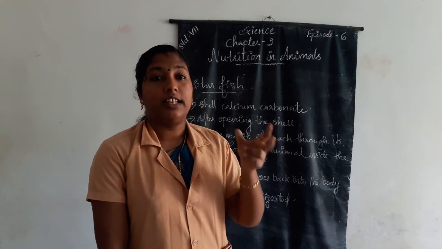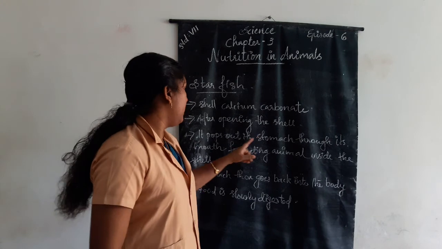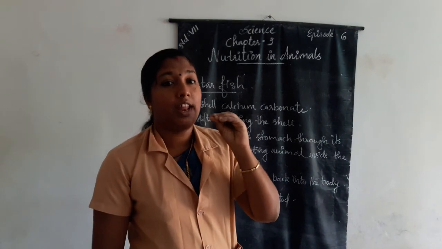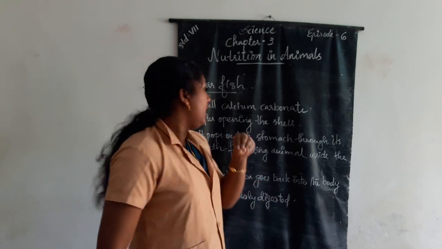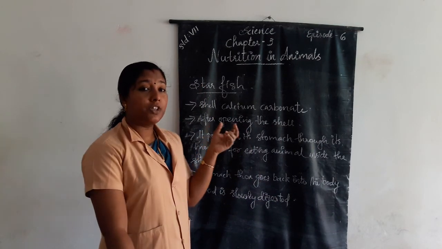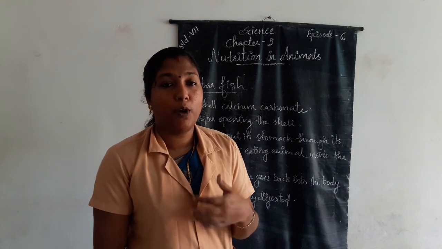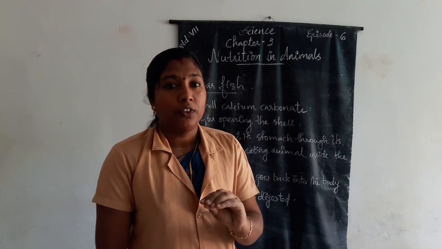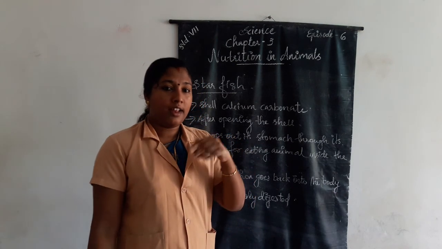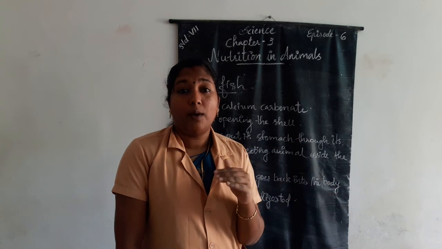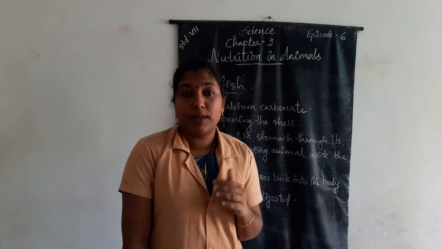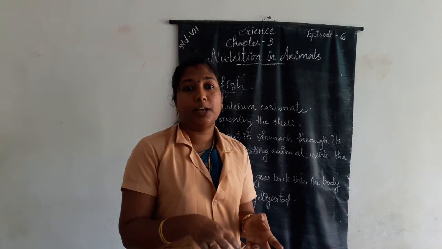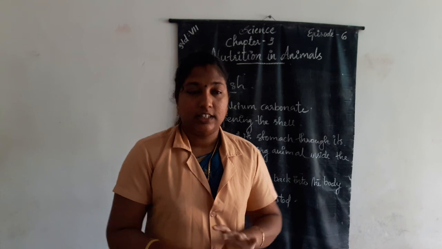The shell is made of calcium carbonate, and when an insect or an animal is inside the shell, it pops out its stomach through the mouth for eating the animal. Then the stomach goes back to the body, then the shell becomes closed. Then the food inside the body is slowly digested.